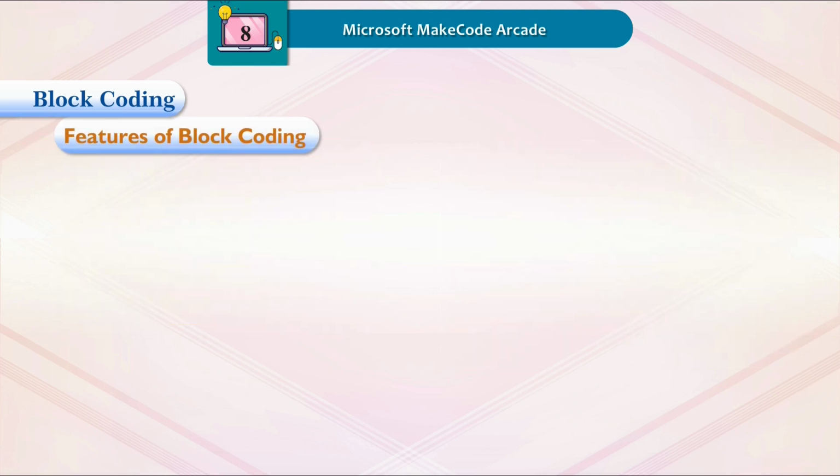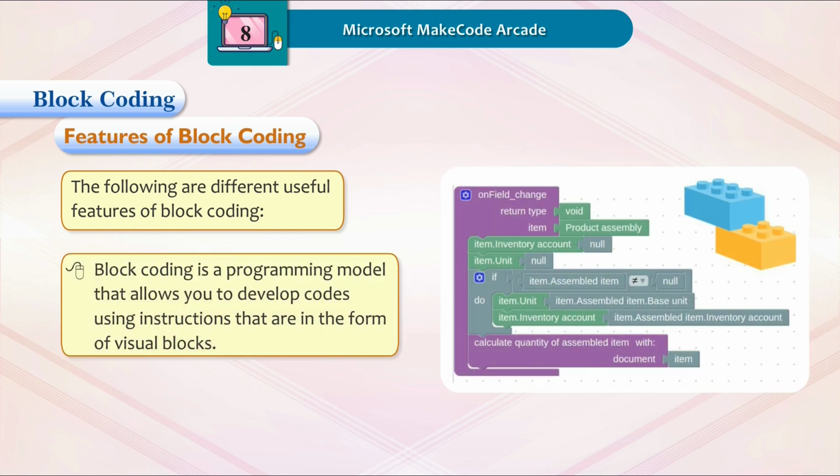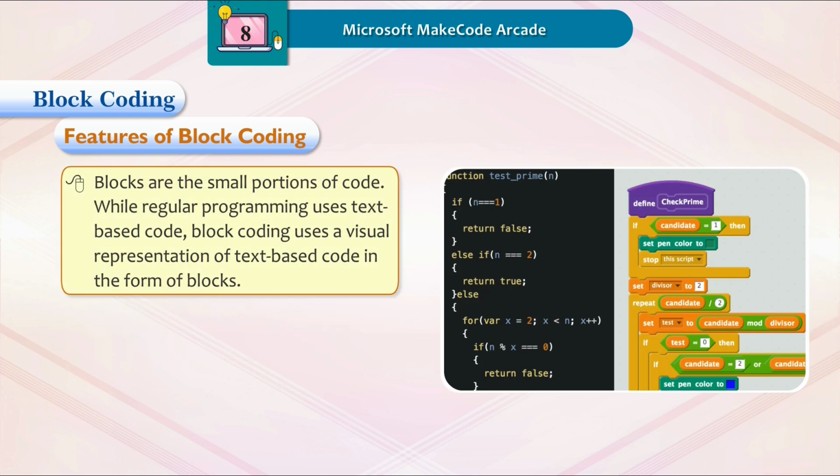Features of block coding. The following are different useful features of block coding. Block coding is a programming model that allows you to develop codes using instructions that are in the form of visual blocks. Blocks are the small portions of code, while regular programming uses text-based code.